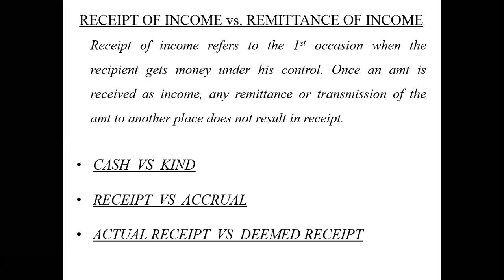If I remove the money that I received in one bank account and put it in some other bank account, does this mean I have earned money in that account? No. So you need to understand what is meant by receipt of income and what is meant by remittance of income. Remittance of income is nothing but money changing hands. On the other hand, receipt of income means some activity of commerce has happened, and as a result, you have earned that income. This is the basic concept of remittance and receipt that you need to understand.